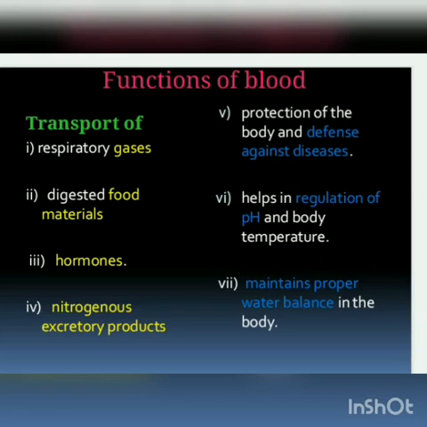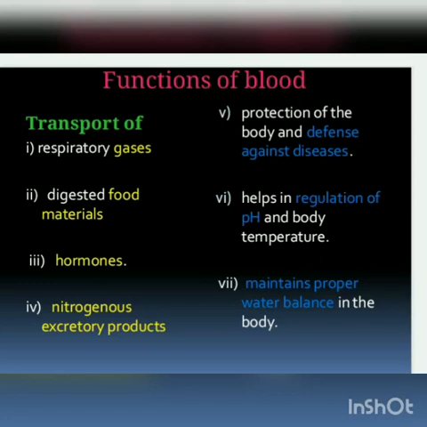Sixth, helps in regulation of pH and body temperature. See, we are seeing about the circulatory system. The heart is a pumping organ, circulating the blood to all the cells in our body. The blood is circulating always from one region to another.